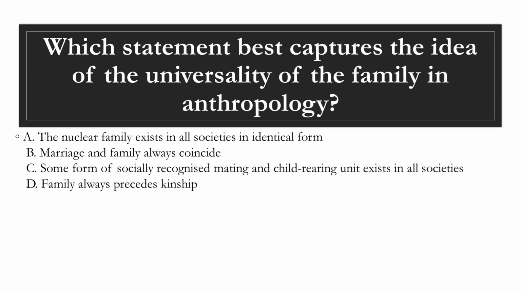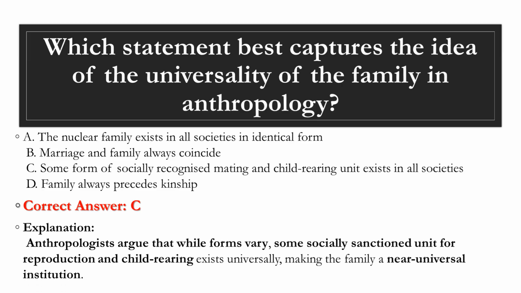D. Family always precedes kinship. Correct answer, C. Explanation. Anthropologists argue that while forms vary, some socially sanctioned unit for reproduction and child-rearing exists universally, making the family a near-universal institution.